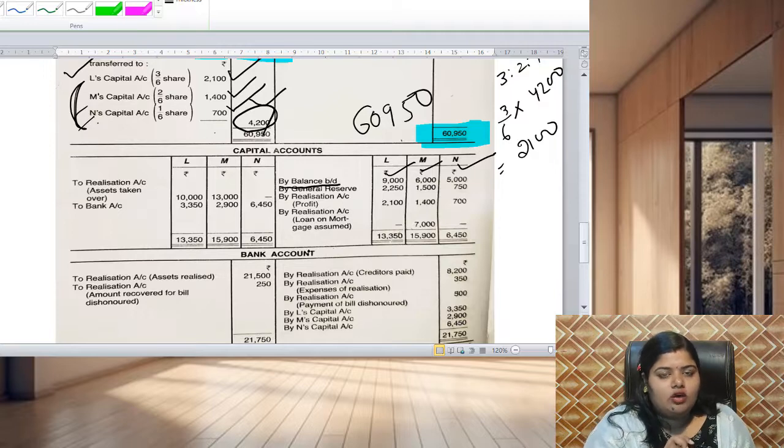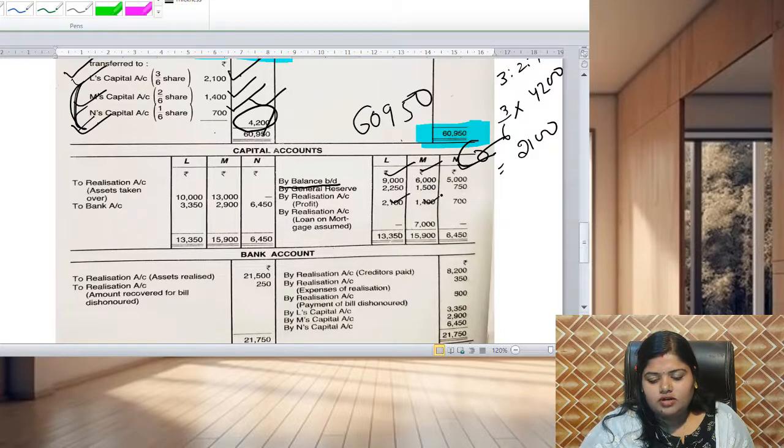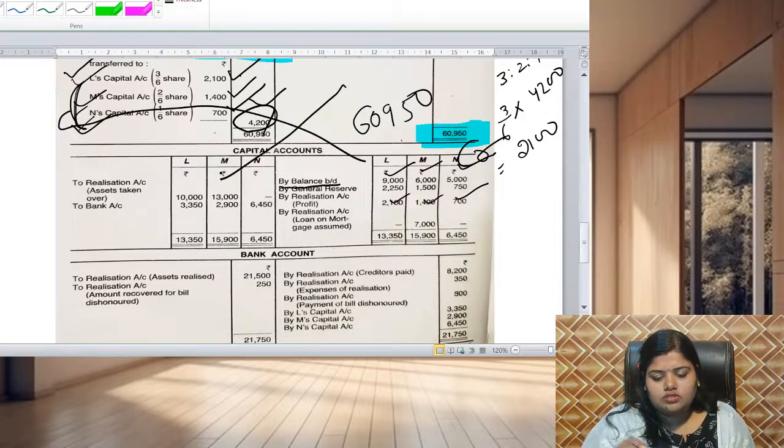Suppose in the realization account debit side there is a profit of L, M and N as 2,100, 1,400 and 700. It will be written in the credit side of the capital account as 2,100, 1,400 and 700. So there is a cross.